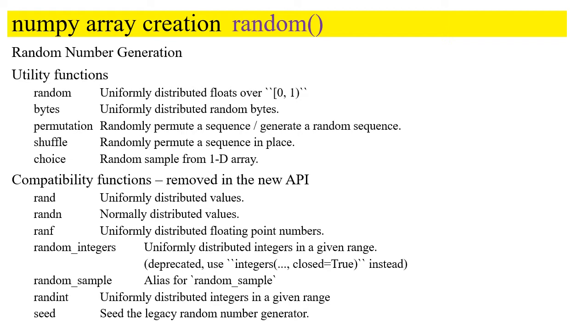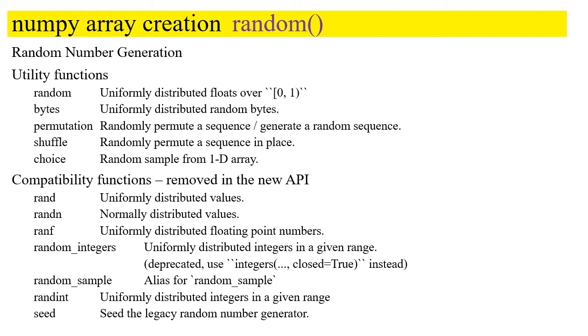There are several utility functions available. One is random, another one is bytes, another one is permutation, another one is shuffle, choice, etc. We have to discuss only random as per the syllabus, and we will explain one more to make it more clear.